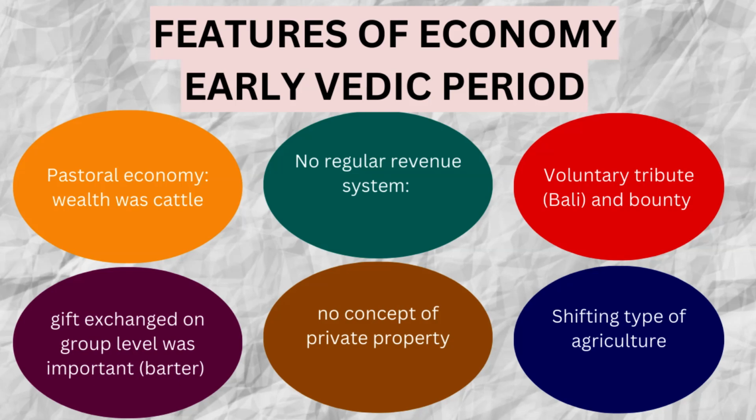So the economy was also based on those forms, that is pastoralism, which means rearing cattle. So here the wealth was on cattle. Then the second point is that there was no regular revenue system. Obviously, if the economy was based on moving around a lot, how can you make a regular revenue system? When people are not settled, you cannot make a regular revenue system. It will be through exchange of goods or exchange of some form of materials.